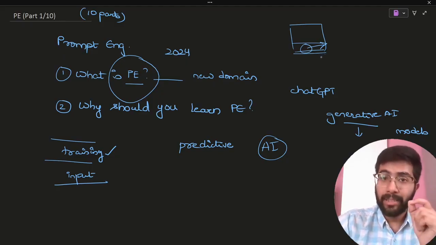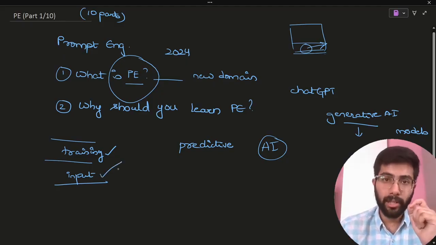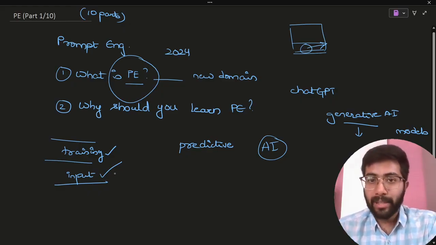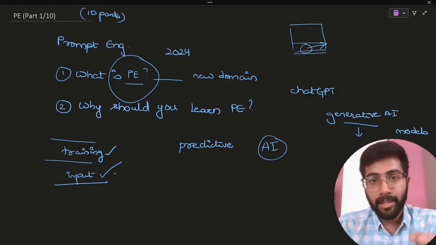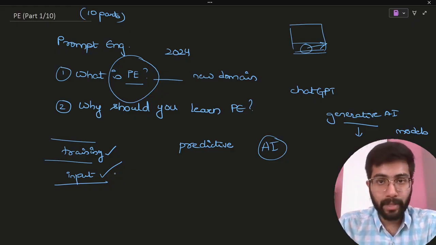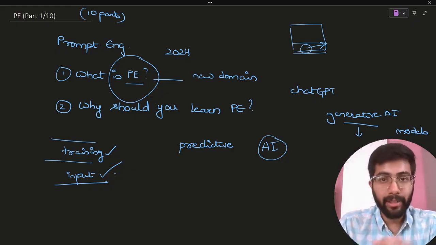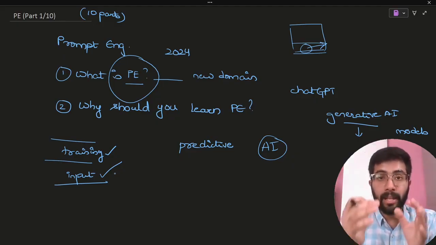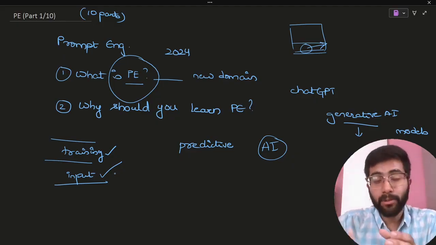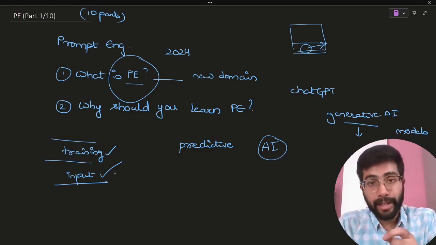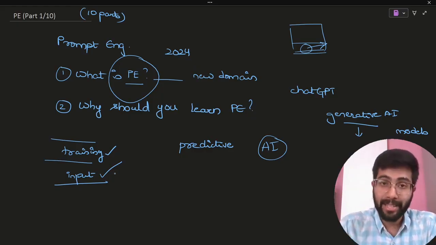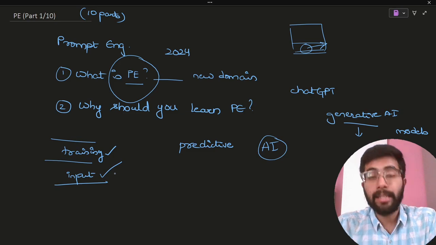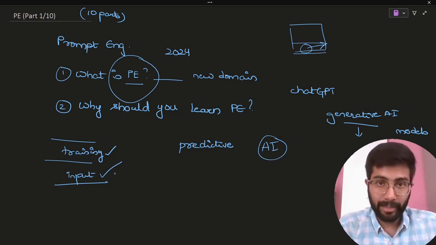Now, this input plays a crucial role because for you, input can be a simple English statement that makes sense, right? But for the model, it is just a sequence of tokens. And that sequence of tokens would decide what should be the next set of tokens that will make sense with this sequence of tokens.